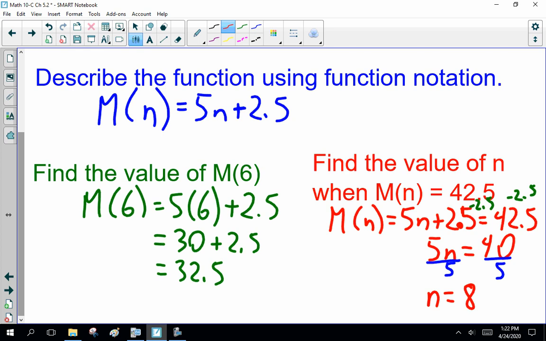Strong lady, good for her. Anyway, that's how you solve a function notation equation. You've done this sort of thing before.